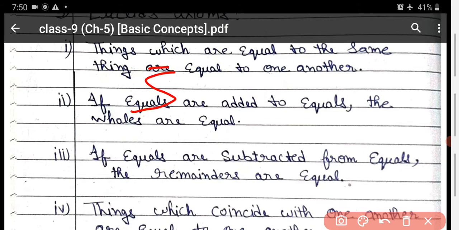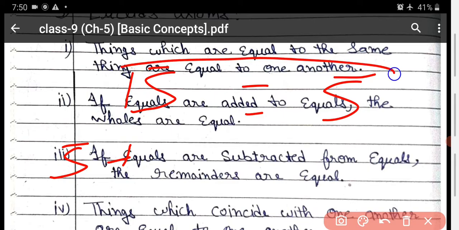Suppose you have the number 5 is equal to 5. Now you add some equal number to the equals. It means they are already equal. Now you add a new number, 3.